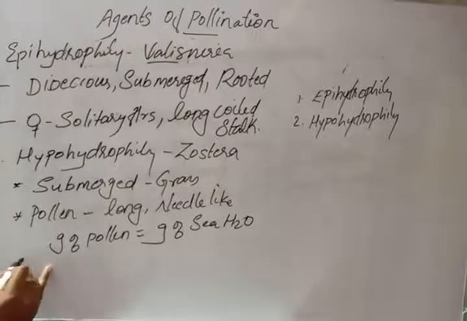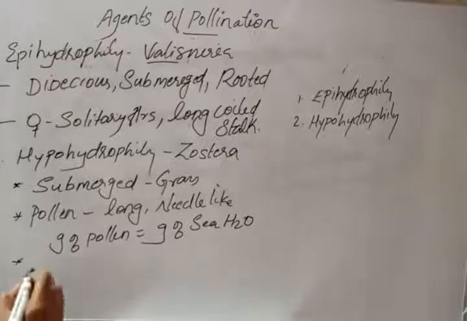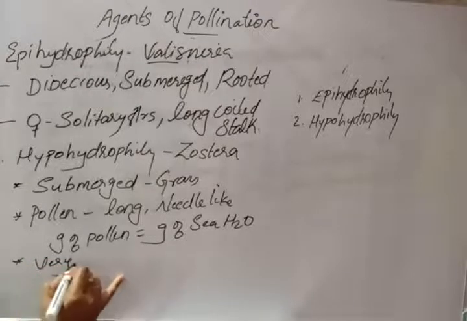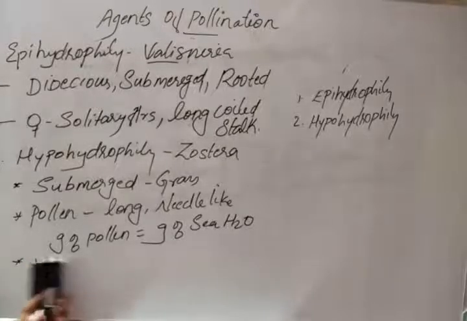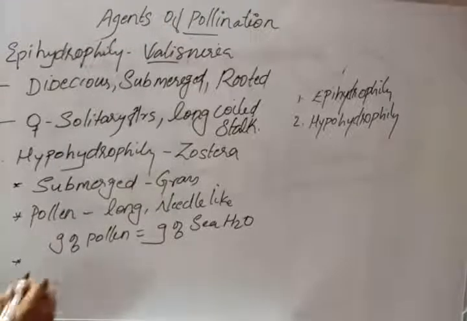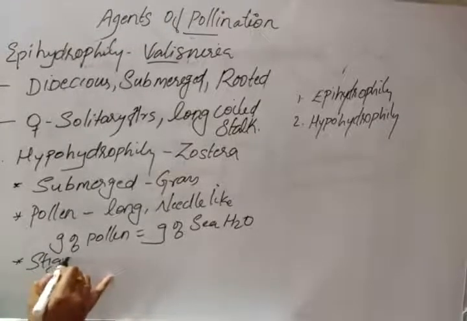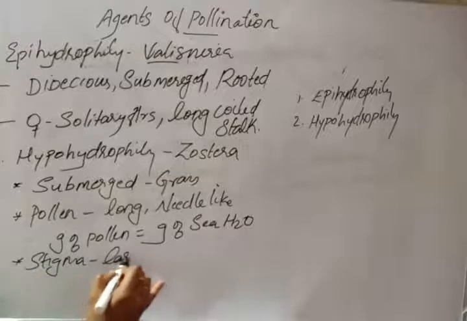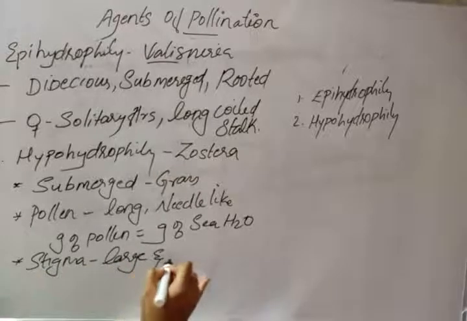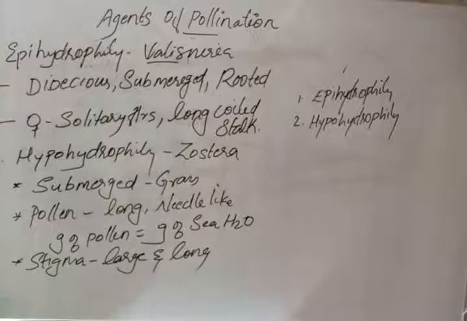Then what are the characters of the stigma? The stigma must be very large and long, so that the pollen comes in contact with the stigma and gets coiled around it, and thus pollination takes place.